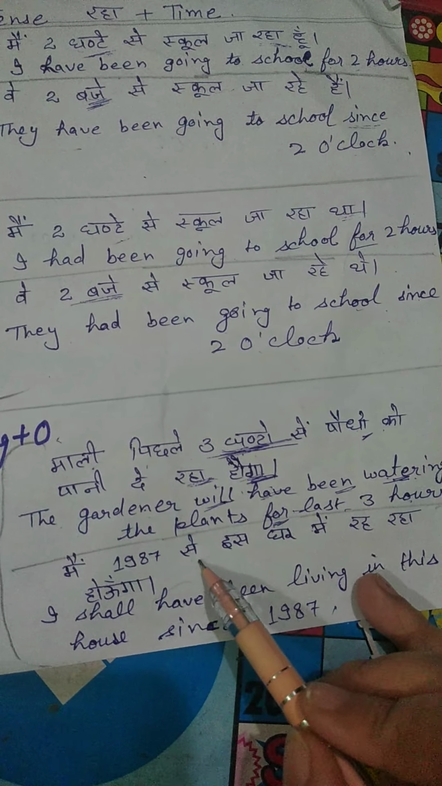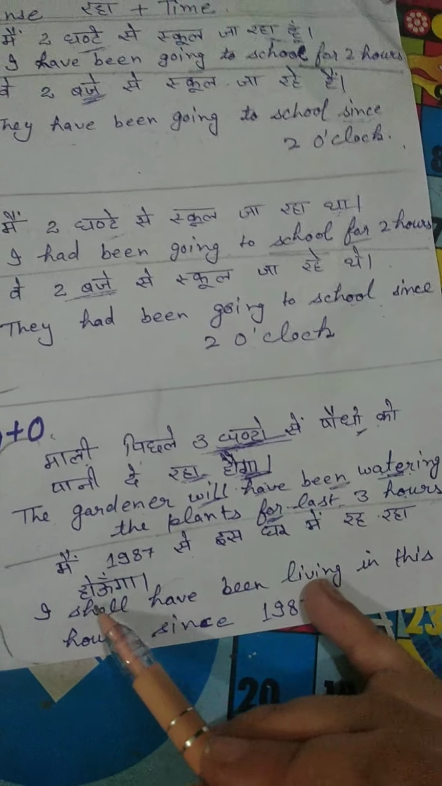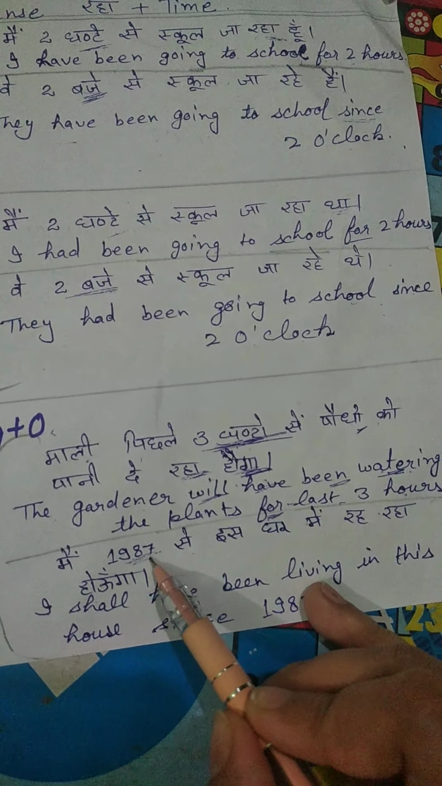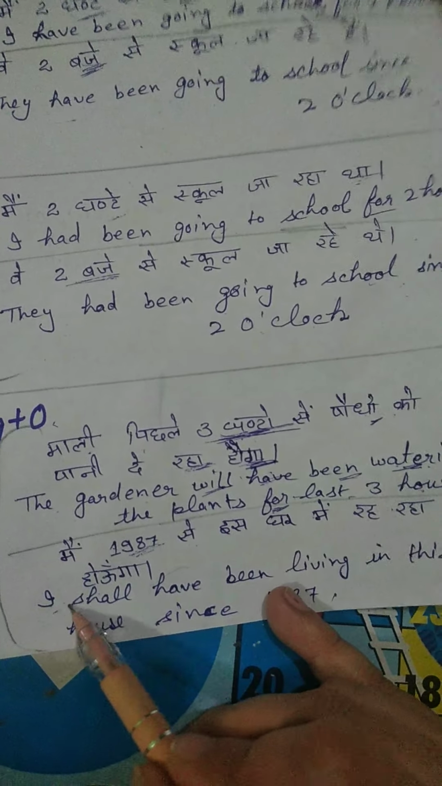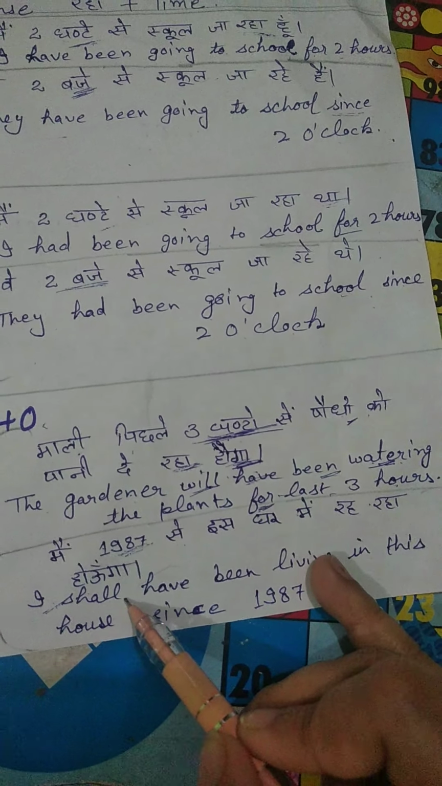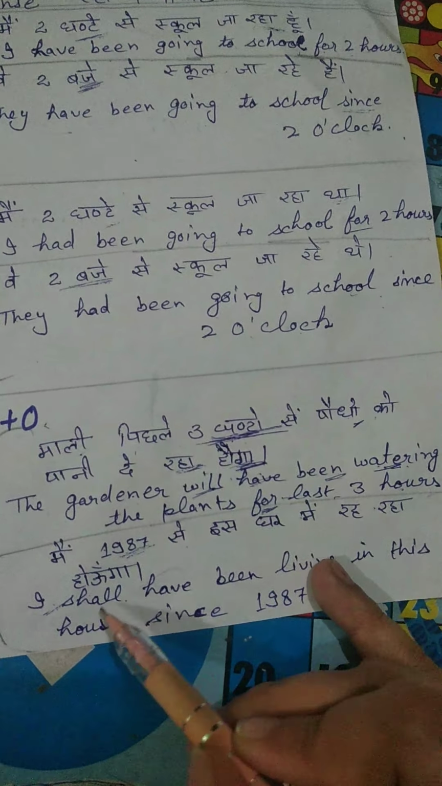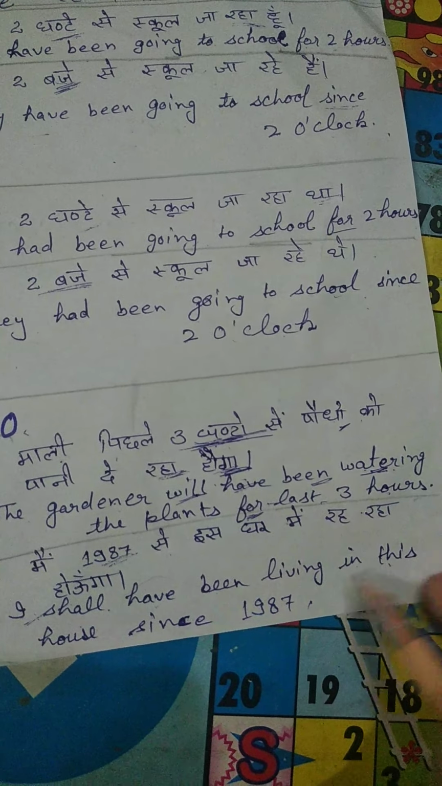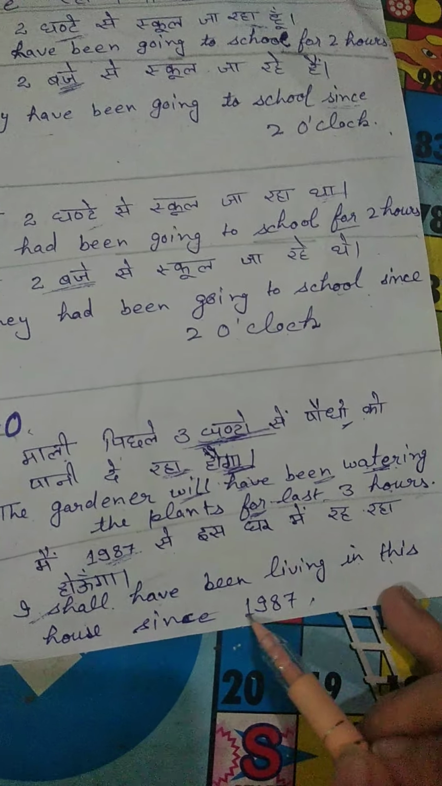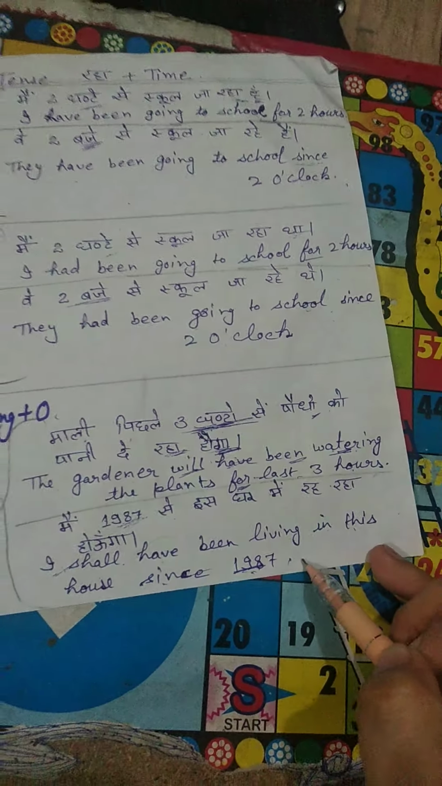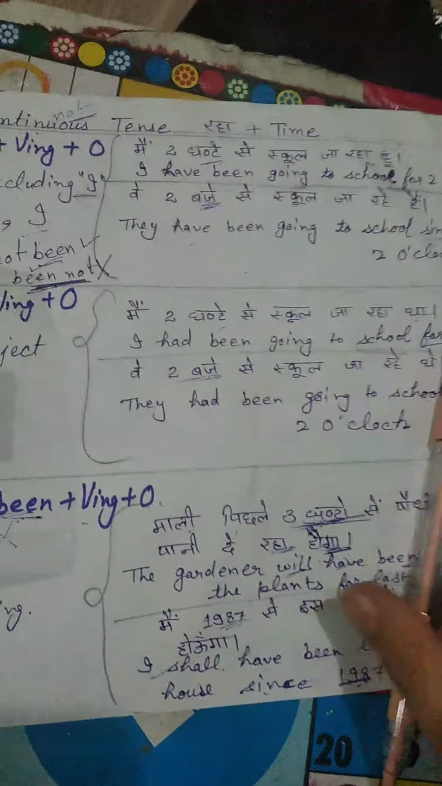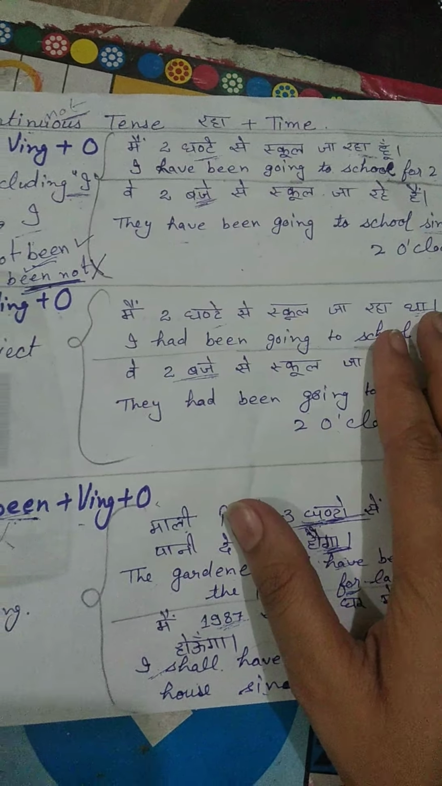मैं 1987 से इस घर में रह रहा हूँ. It is a point of time. Since 1987. It's a year. I, you know it very well. What we use with I and we? Shall. I shall have been living in this house since 1987, because it is a point of time. I hope you got the perfect continuous tense very well.